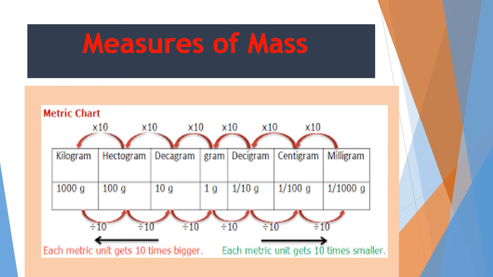Similarly, as we have converted lengths, we will also understand the conversion of mass. How can we convert a big unit into a small one? By multiplying by 10 in each step, and when we convert from lower to higher, we do the reverse, meaning we divide by 10. Let's understand in the next slide.